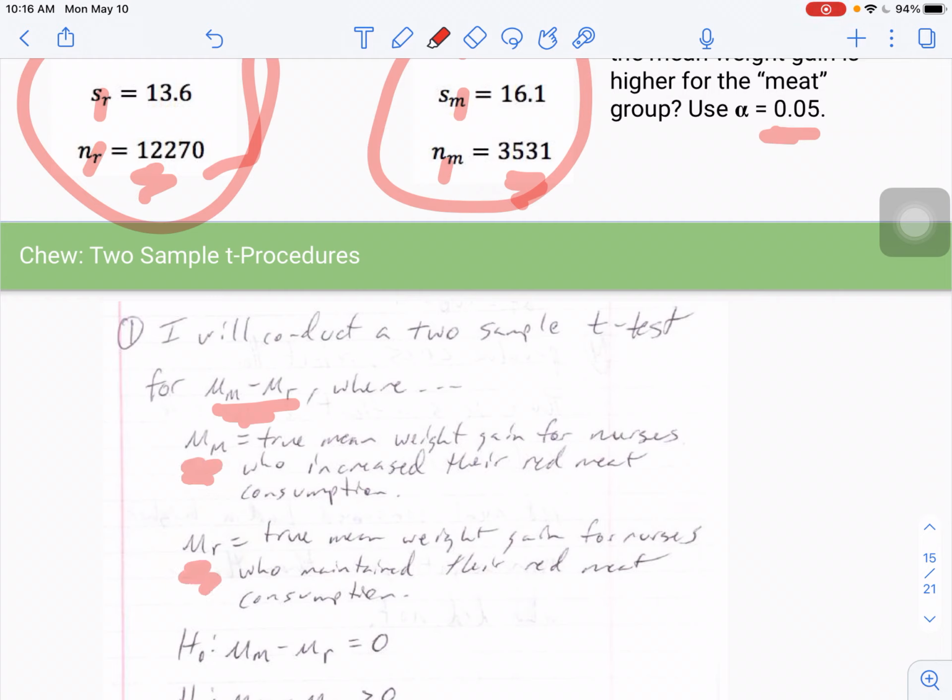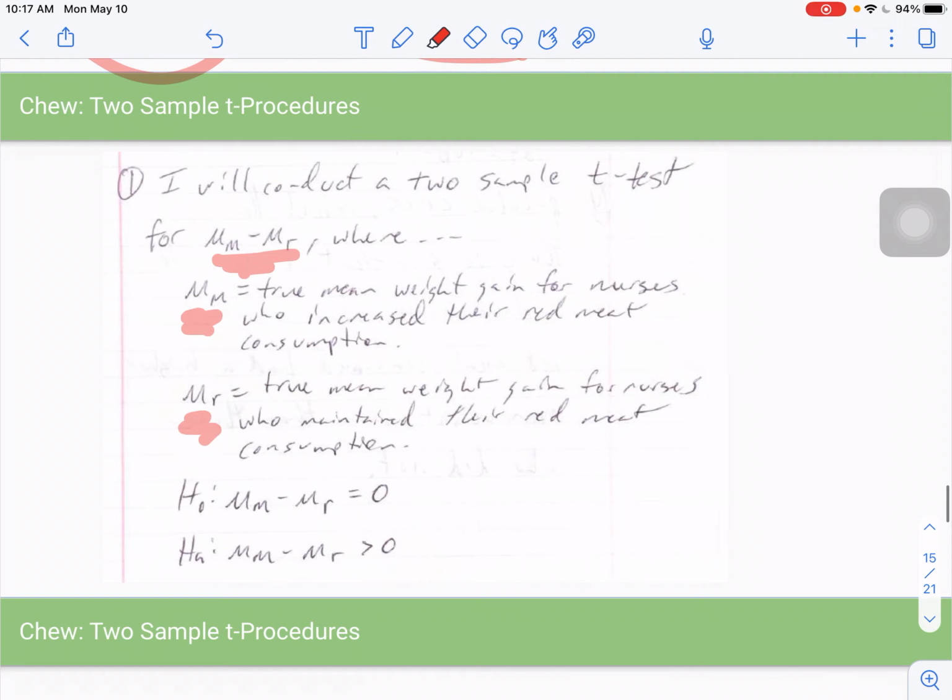Mu sub r is the true mean weight gain for nurses who maintained their red meat consumption. And then moving to my hypotheses, my null hypothesis, mu sub m minus mu sub r, is equal to 0, so we're assuming that their weight gains are the same. And then what we're trying to show is that the mean weight gain for the meat group is larger than for the reference group. So that's step 1. Give you a second here just to take that in.